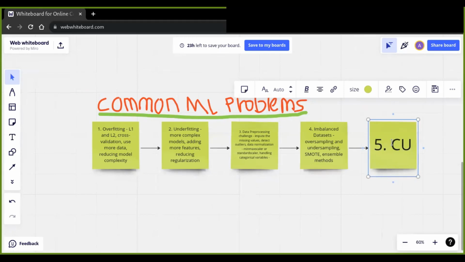The last common machine learning problem is also dimensionality. This is also a problem in machine learning.